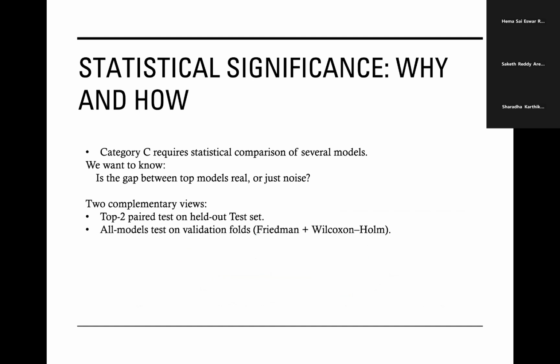Since this is a category C project, we can't just say that model A is better than model B based on raw metrics. We need to check whether the observed gaps are likely to be real or just noise from a particular split. So we use two complementary statistical views. First, a top two paired test on the held out test set, and second, an all-model cross validation analysis using a Friedman test followed by Wilcoxon best versus others with Holm correction. Together, these let us talk about significance both on the final test window and across folds.